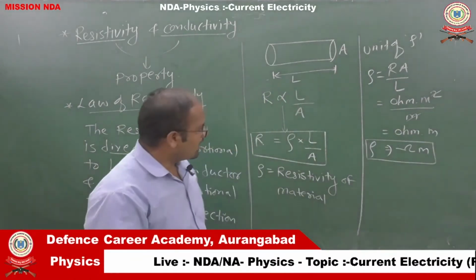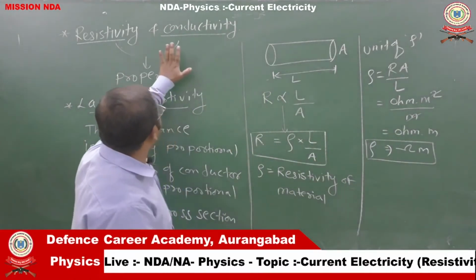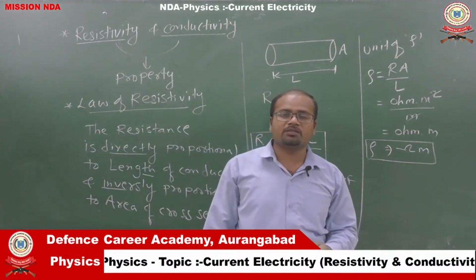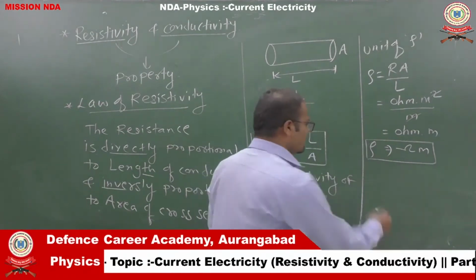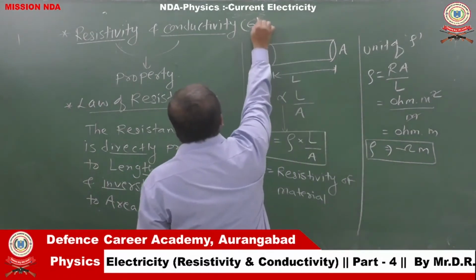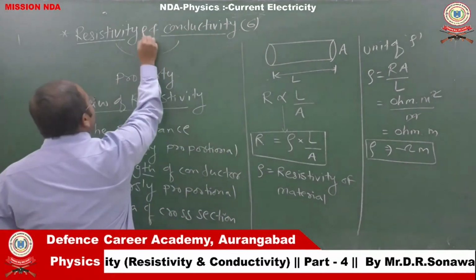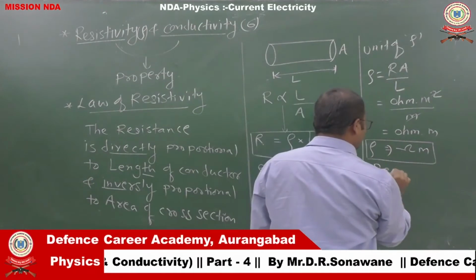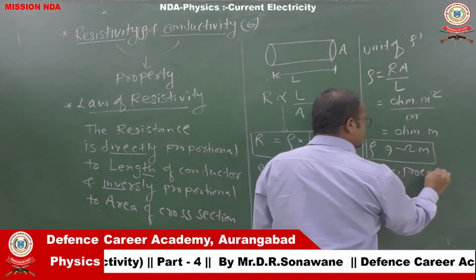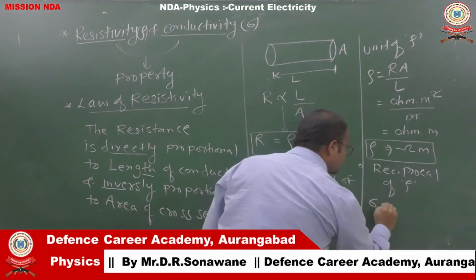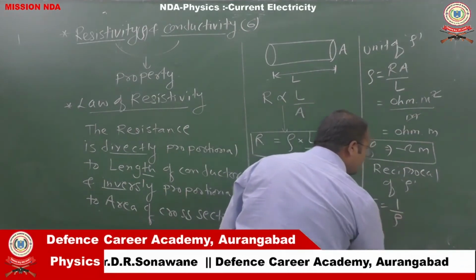Now the formula for conductivity. I already told you conductivity is nothing but the reciprocal of resistivity. Conductivity is denoted by sigma and resistivity is denoted by rho. So sigma is the reciprocal of rho, sigma equals 1 by rho.